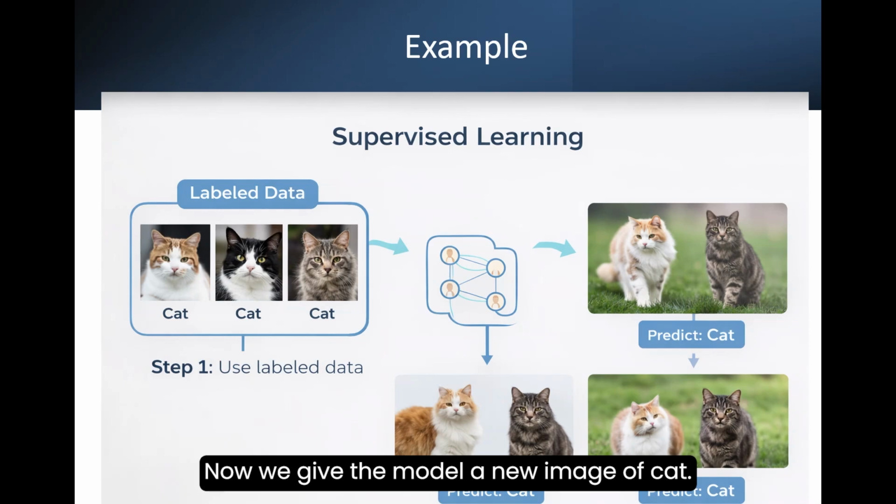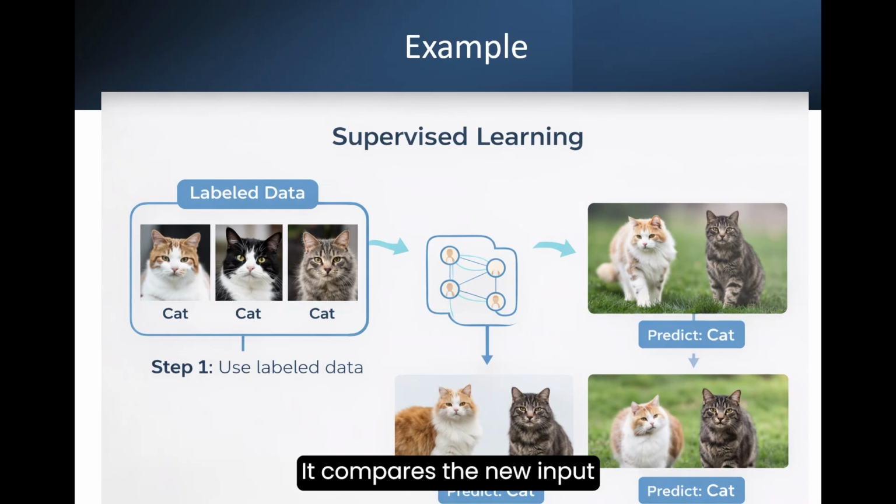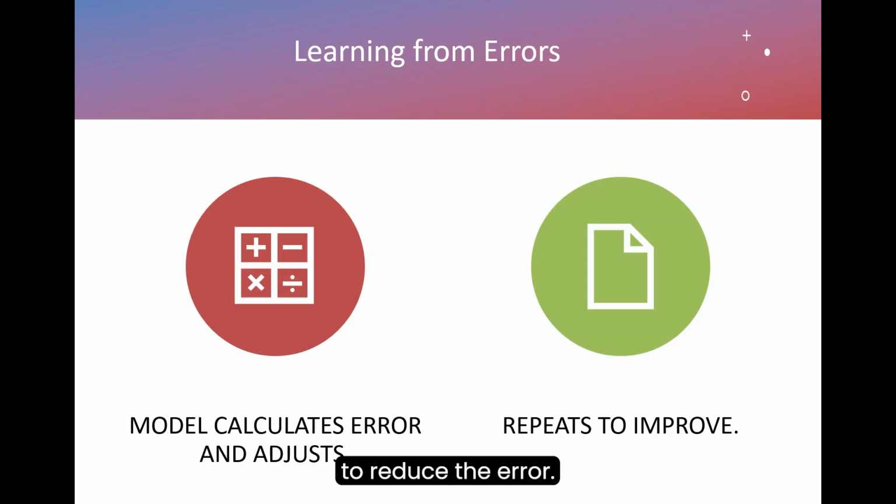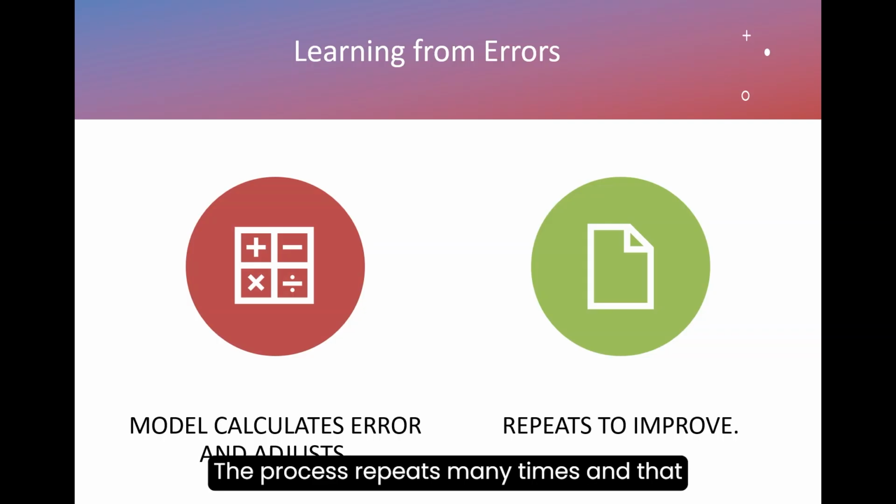Now we give the model a new image of a cat. It compares the new input with what it has learned before and predicts. And it says, yes, this is a cat. But what if the prediction is wrong? So the model calculates the error and then adjusts itself to reduce the error. The process repeats many times, and that's how the model improves over time.